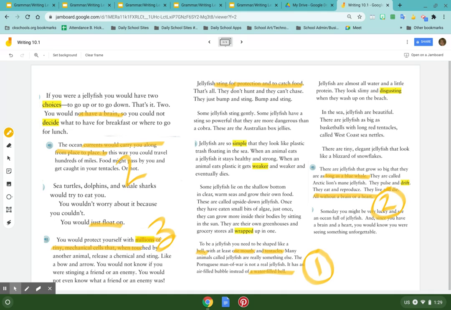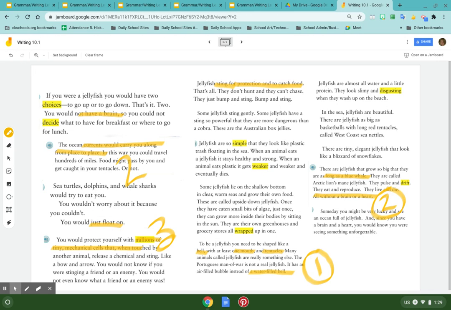But I try to think about, okay, what do people really want to know about a jellyfish? Well, one is about what they look like. Two is about how they have no brain or heart, so they really can't decide what they do in the water. They just kind of float around.